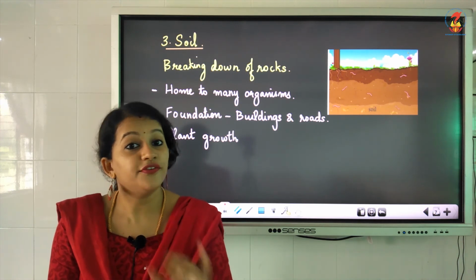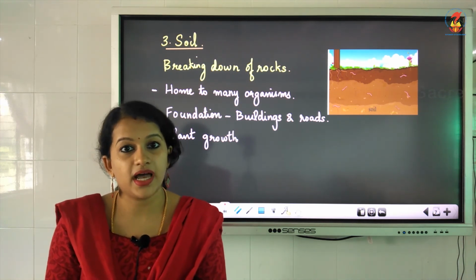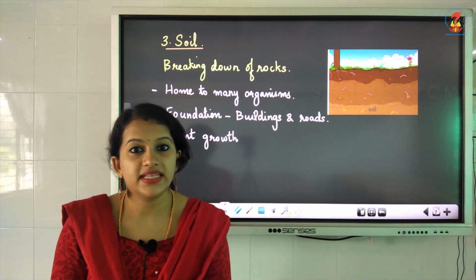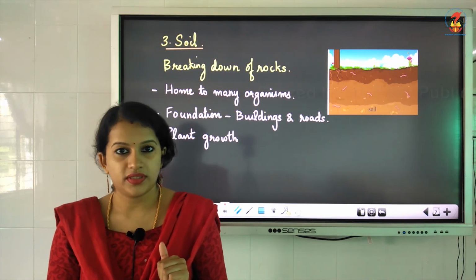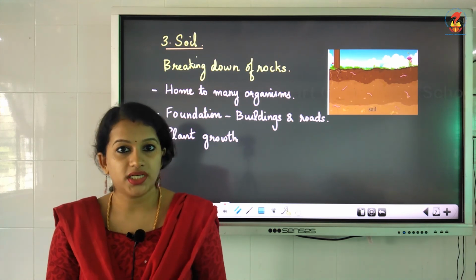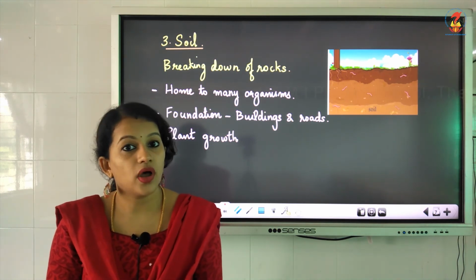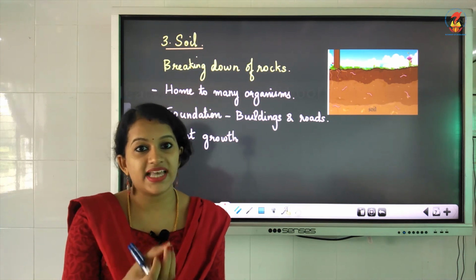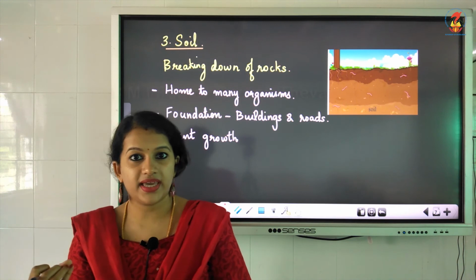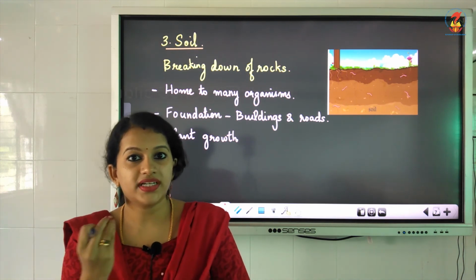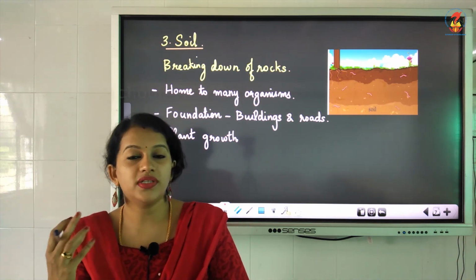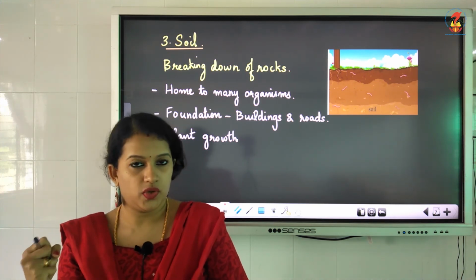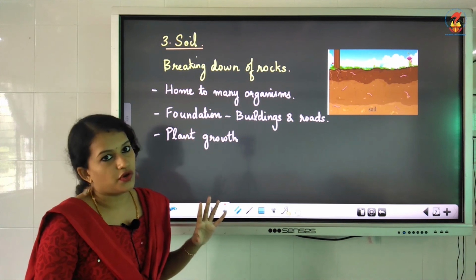Then it is needed for plants to grow, isn't it? Plants are absorbing the nutrients that are present in the soil for their growth. Then it filters water, isn't it? Then fertile soil is needed for crops. Crops means the plants that you eat as food, like the wheat or the rice. All those crops that we grow on the field need fertile soil. Those are some of the uses of the soil.